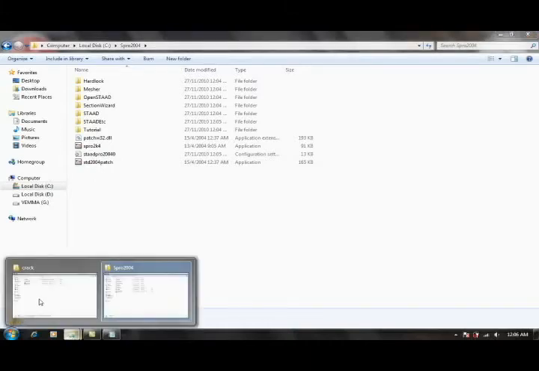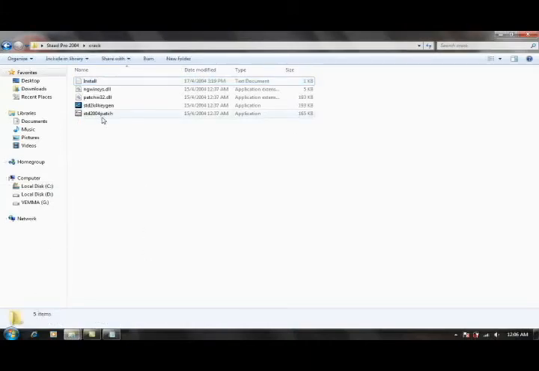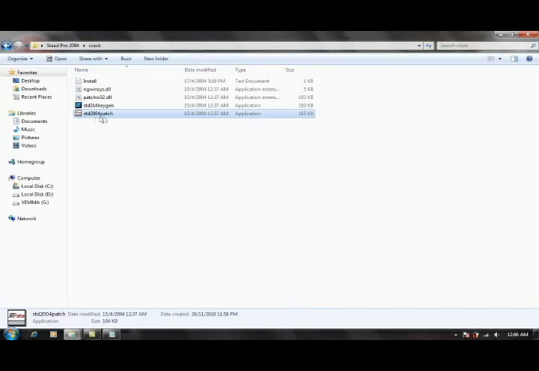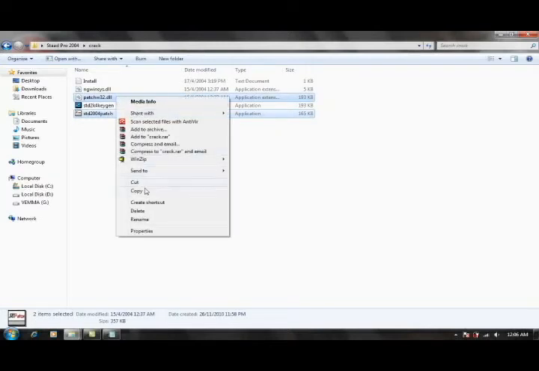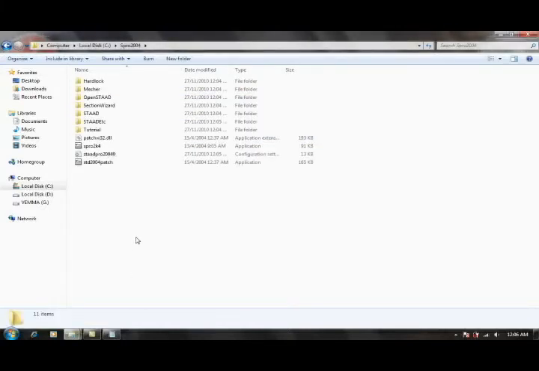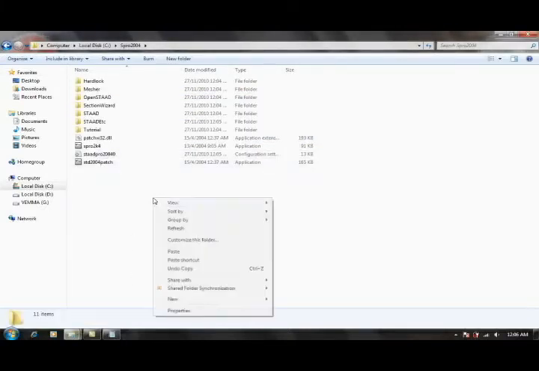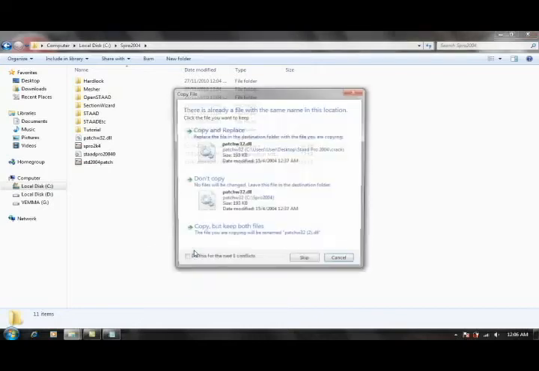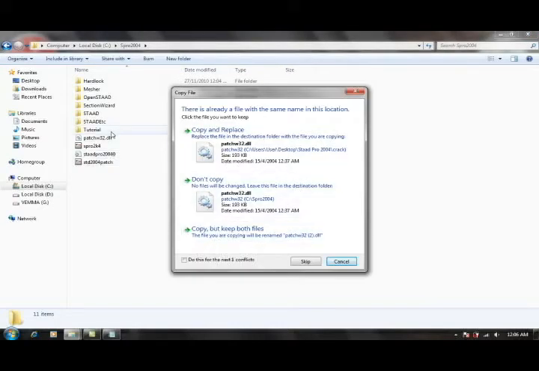So you go to the crack folder again and copy the STD 2004 patch and patch w32.dll. Copy. After you copy it, you go to the STAAD.Pro 2004 folder again and paste on it. If you have the files already, please choose copy and replace.